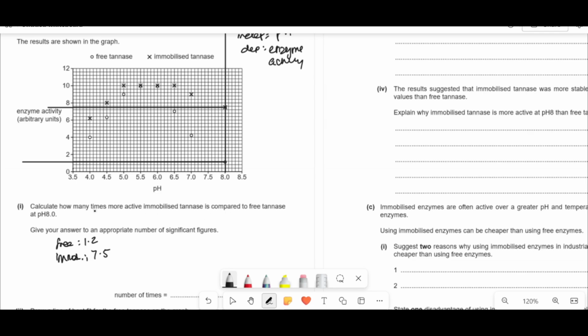It's asking how many times more active it is. You just do 7.5 over 1.2 and then give your answer to whatever significant figures they want. You just follow what the question's given you. So if they've done 2 significant figures, we're going to stick to 2 as well. So 7.5 divided by 1.2, you get an answer of 6.25, so roughly 6.3. It allows any answer between 6.0 and 7.6. So it's 6.8 plus or minus 0.8.